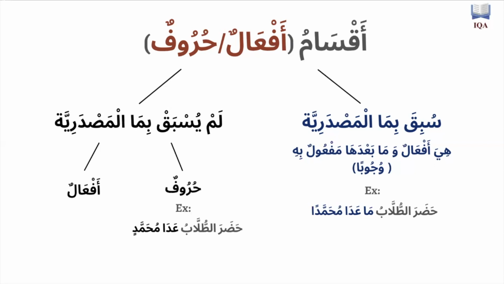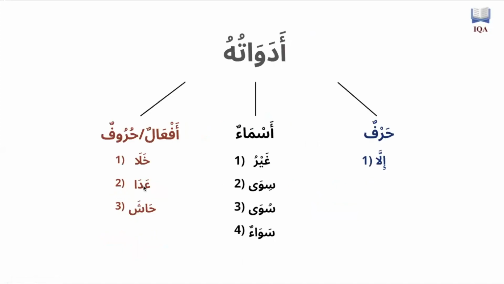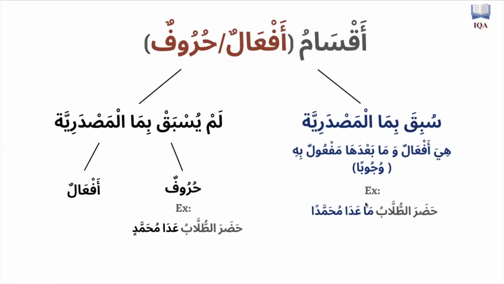Ma is a harf which is going to come and make the verb that comes after it a masdar in meaning. It has no equivalent in English, and it's not something that can be translated into English. So it's something that you can only understand if you study it in the Arabic language, and study it in more detail. So I'm not going to go into details here. To make it very simple, if you see khala or ada or hasha preceded by a ma, then it's a verb. Ada is a verb, or khala is a verb, or hasha is a verb, and it's going to make the mustathna, the noun coming after it, mansub, wujuban, maf'ulun bih.